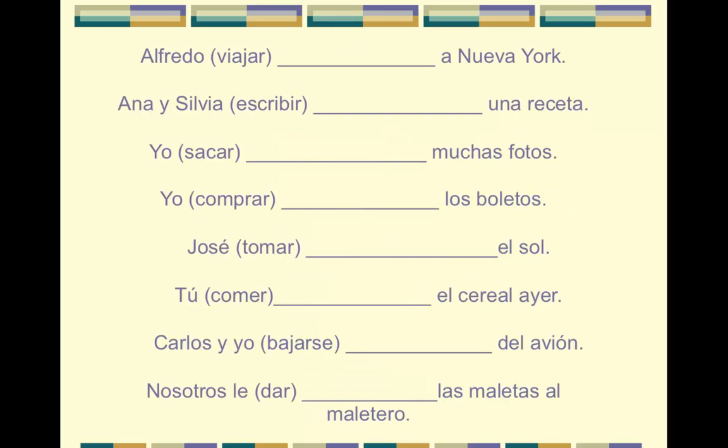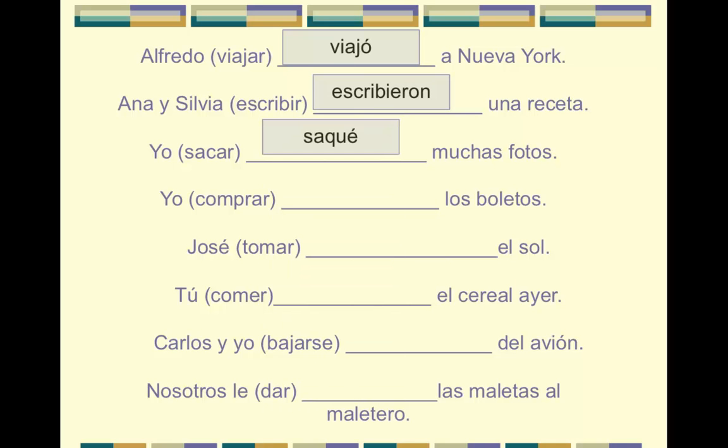All right, so here's some practice. So you might want to pause the video and go ahead and write down your conjugations to see if you're on the right track, and then play it when you're ready to go over the answers with me. So Alfredo viajó a Nueva York. Ana y Silvia escribieron una receta. Yo saqué muchas fotos.